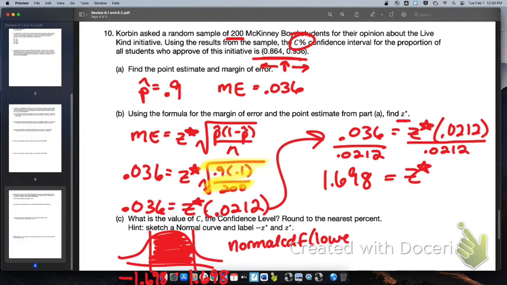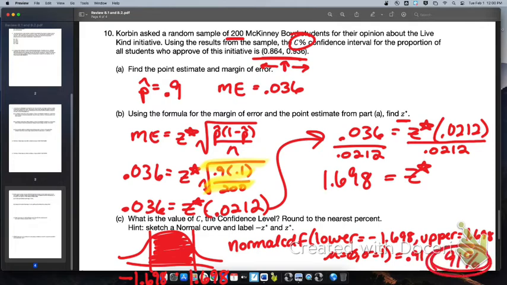Normal CDF of that lower boundary, negative 1.698, upper boundary, 1.698. The mean is 0, and the standard deviation is 1. When I solve for that, I get 0.91. That means that the percent confidence is 91% confident. So my C percent confidence here is 91%.